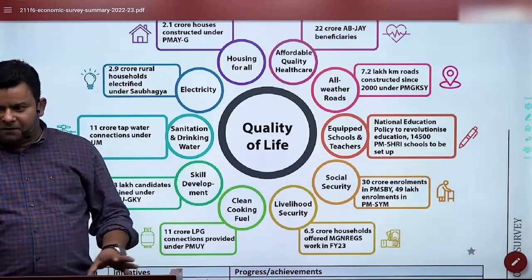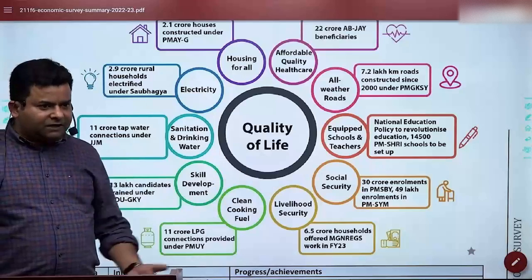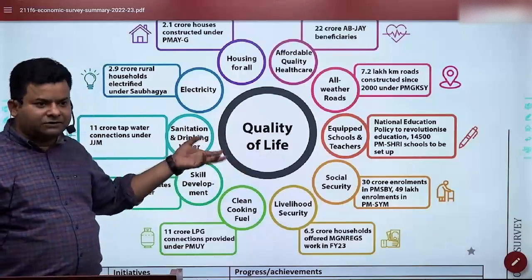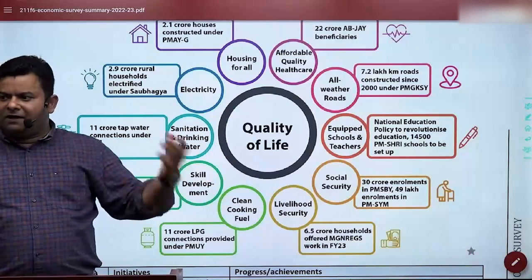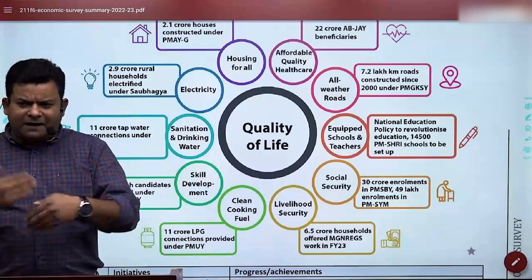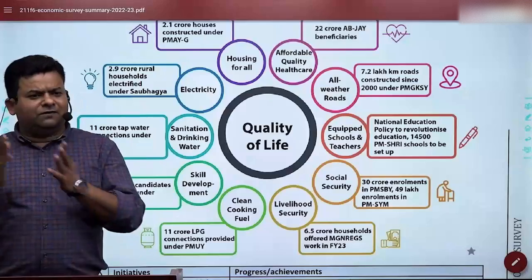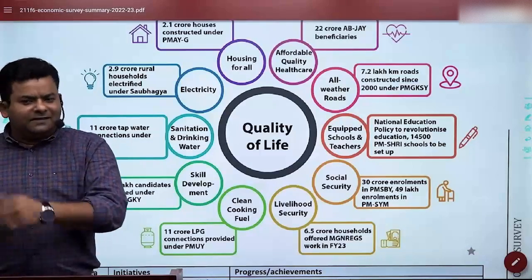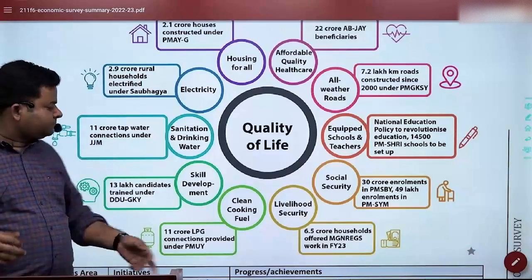This is a routine thing, but I think this snapshot could be useful for mains examination. In mains, it may be various initiatives taken, or maybe one or two of them could be asked, whatever. Like this year, they have already asked about road and railway. I have seen there's a pattern that 1 year energy, 1 year railway, 1 year port, that kind of thing they are following.